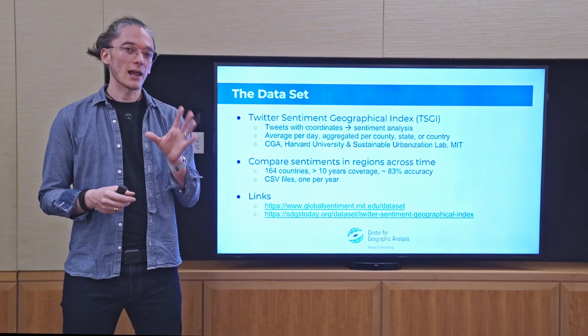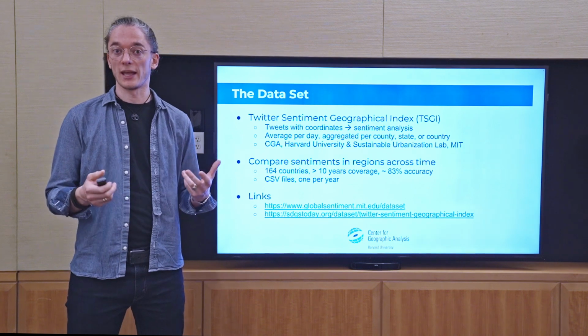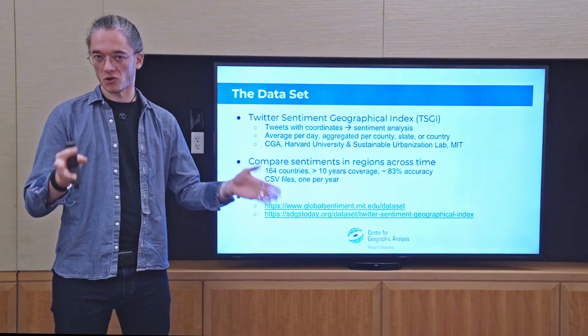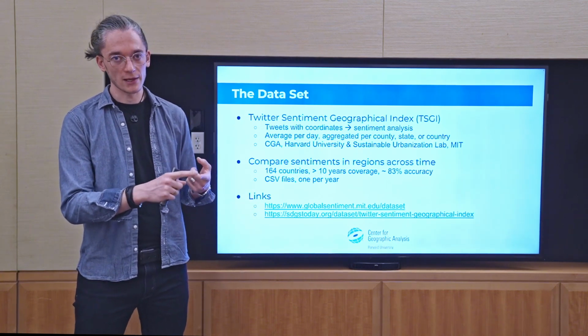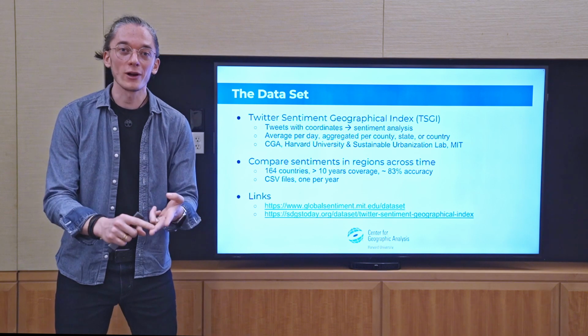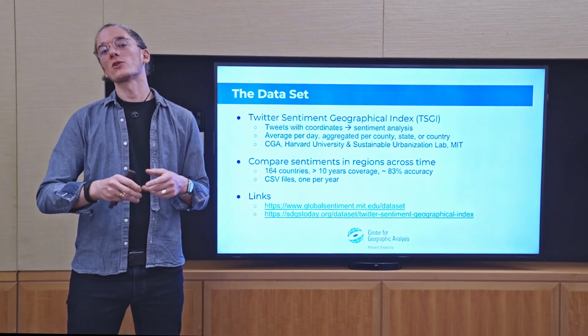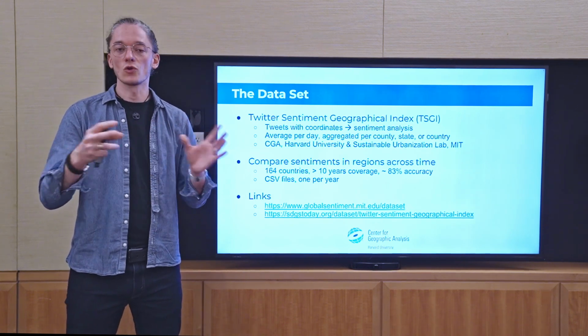Now, that allows us a lot of different possibilities for what we can do with this data. Because now we not only have a tweet that comes obviously with a text, a timestamp when this text was created, and a coordinate where on Earth this text was written, but also how positive this tweet is. And now we can use that to do all sorts of analysis.